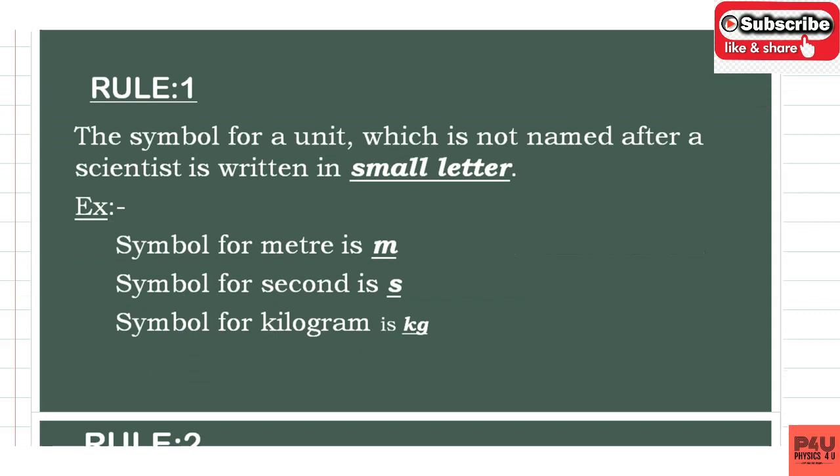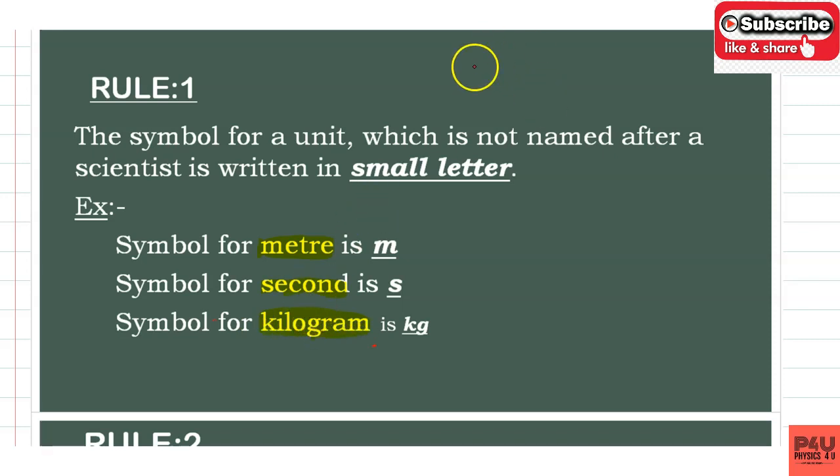Rule number 1. The symbol used for a unit which is not named after a scientist is written in small letter. For some units like the fundamental units we have meter, second and kilogram. Meter is the unit of length. Second is the unit of time. Kilogram is the unit of mass.